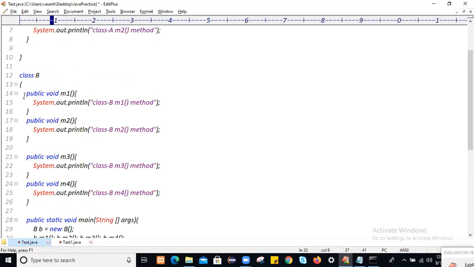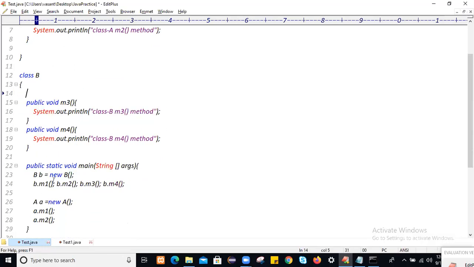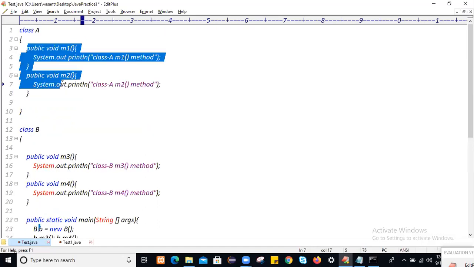So instead of defining the M1 and M2 methods again, we'll remove them. By using the class B object, you can access class B properties, whereas by using the class A object within class B, you can access class A properties.